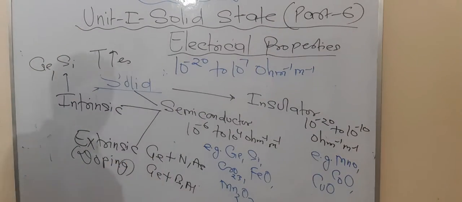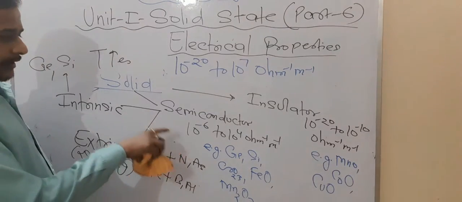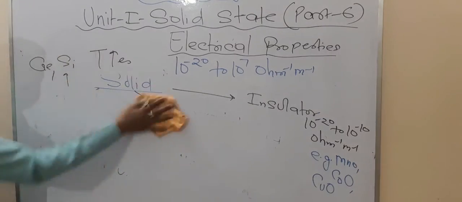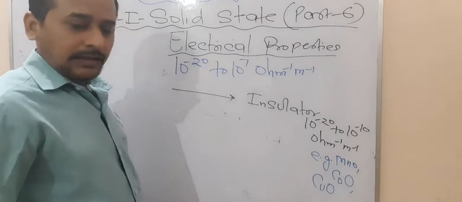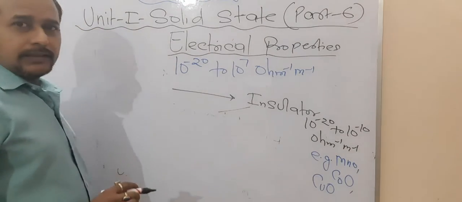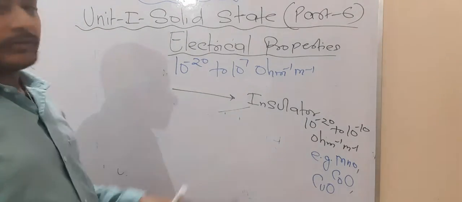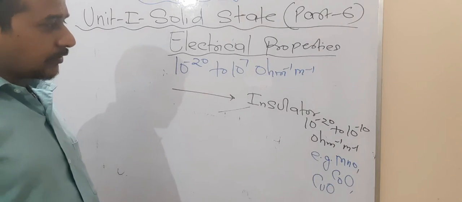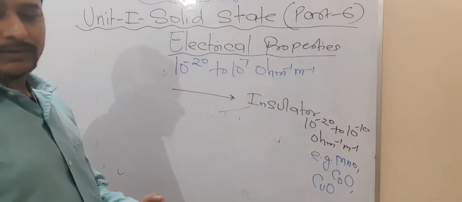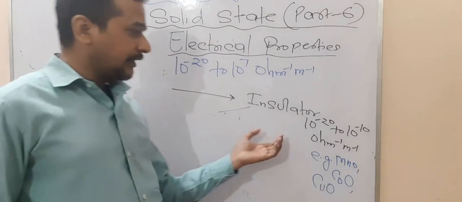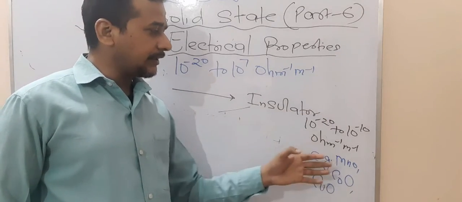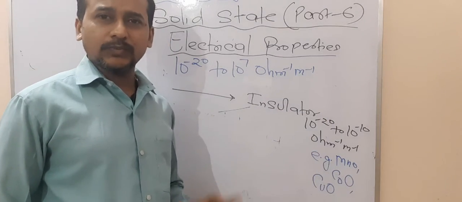Now let us focus on the insulator. I will talk later in detail about the semiconductor. Okay dear students, now let us focus on the insulator. They do not allow the passage of electric current. So that's why they are known as insulators. Common insulators in our house are plastic and wood. Now here the conductivity range is 10 to the power minus 20 to 10 to the power minus 10 ohm inverse meter inverse. Are you getting this point or not?